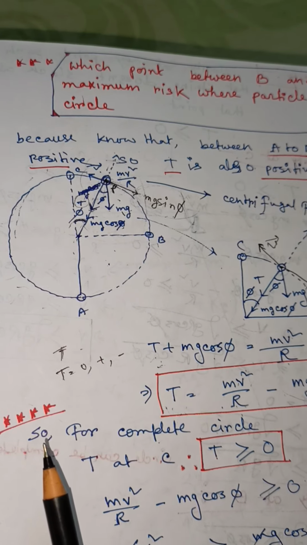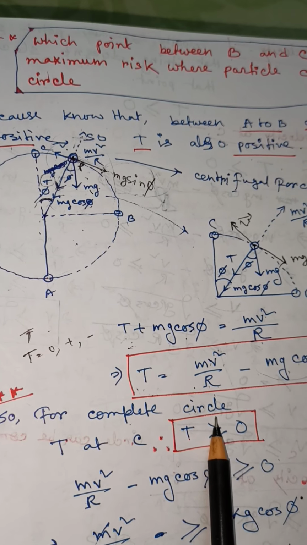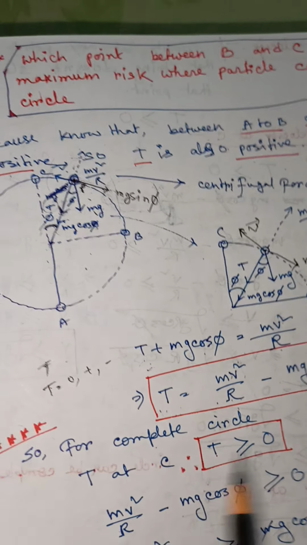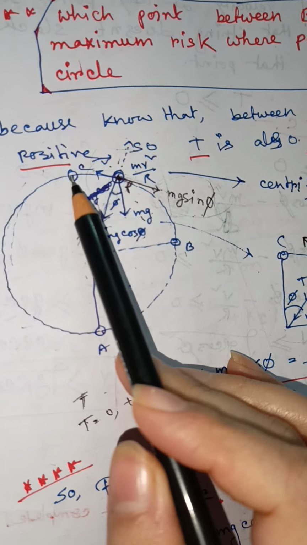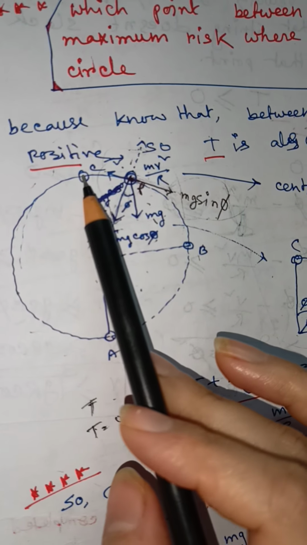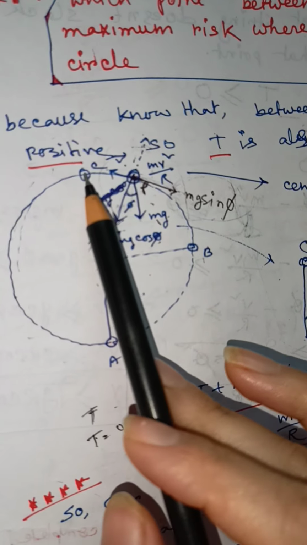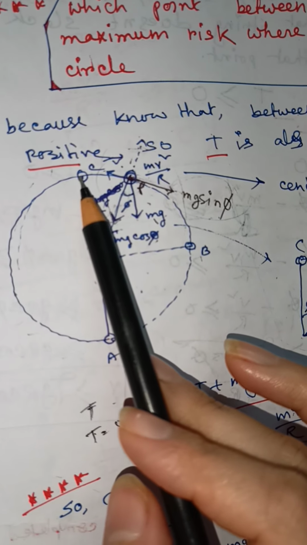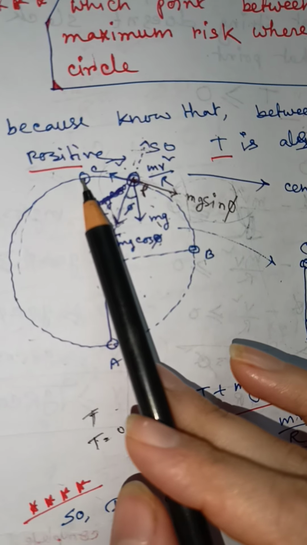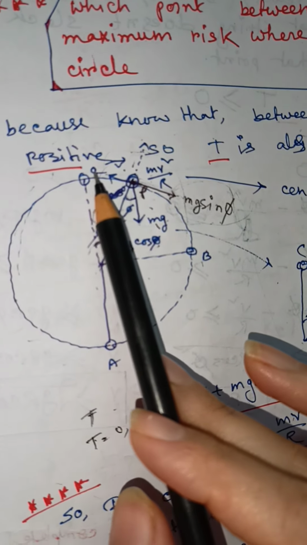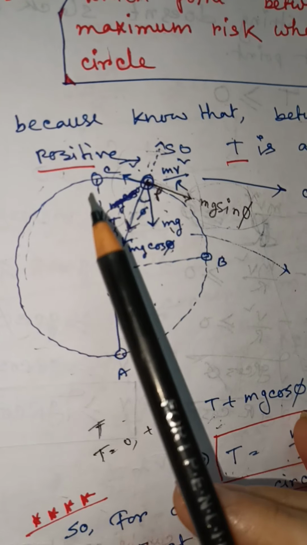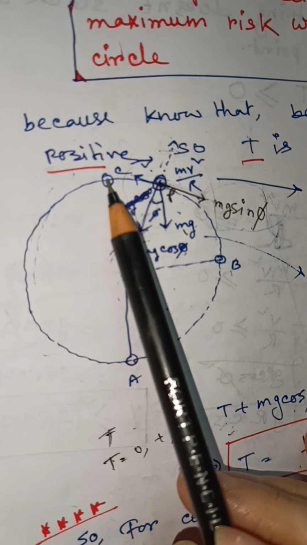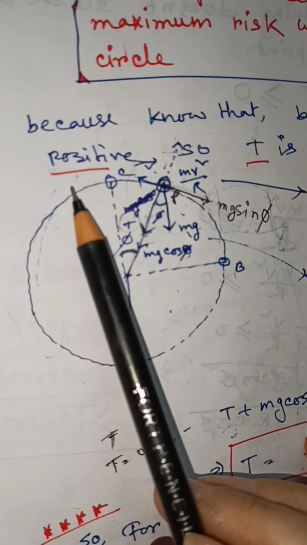Okay, so for a complete circle, just look at here, if the body reaches point C, and if at point C tension equals 0, then due to inertia of motion, because the body has velocity, the body moves along this direction.